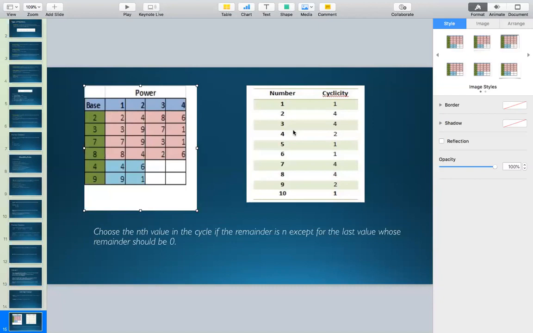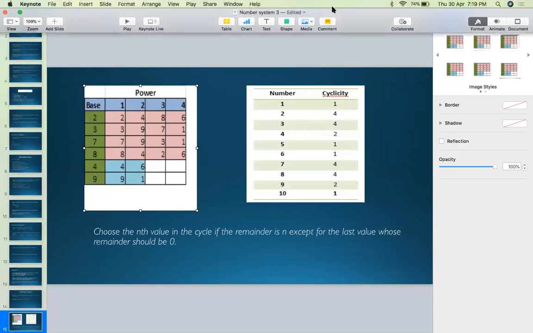But when the powers are even, the last digit is 1. And in case of 4, when the powers of 4 are odd, the unit digit comes out to be 4. But when the power of 4 is even, the unit digit comes out to be 6. Okay?